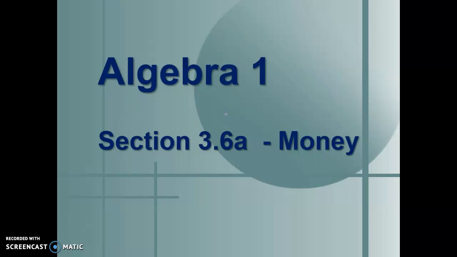Today we are looking at Chapter 3, Section 6, which is all about money. And there's three different components that we're going to be looking at. So you can see here we've got Section 3.6a. We're going to have two more videos in this section, B and C, that will be dealing with some other components of money and percentages.